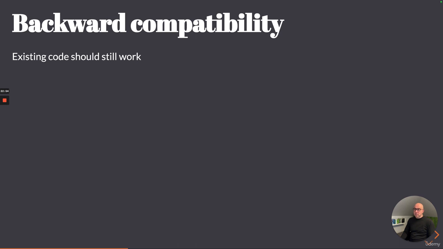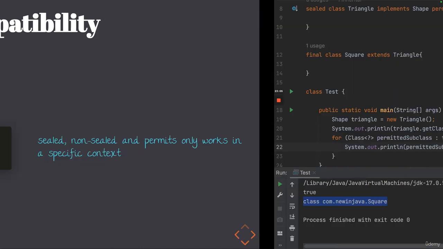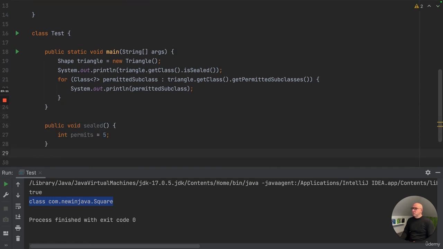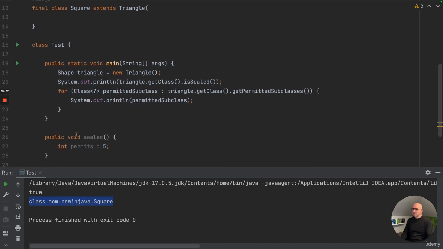Of course, backwards compatibility is very important. New keywords have been introduced, the permits and the sealed keyword, and if you just write this piece of code, it still works. Or if you had something like this already in here, I'm just gonna add it to what we had. So the sealed and the permits keyword don't make any sense in this case. The Java compiler knows that the sealed keyword only can be used on a class or an interface, and when you already have it, it's not going to be an issue. So I can just safely upgrade to Java 17, and it should not cause any problems.